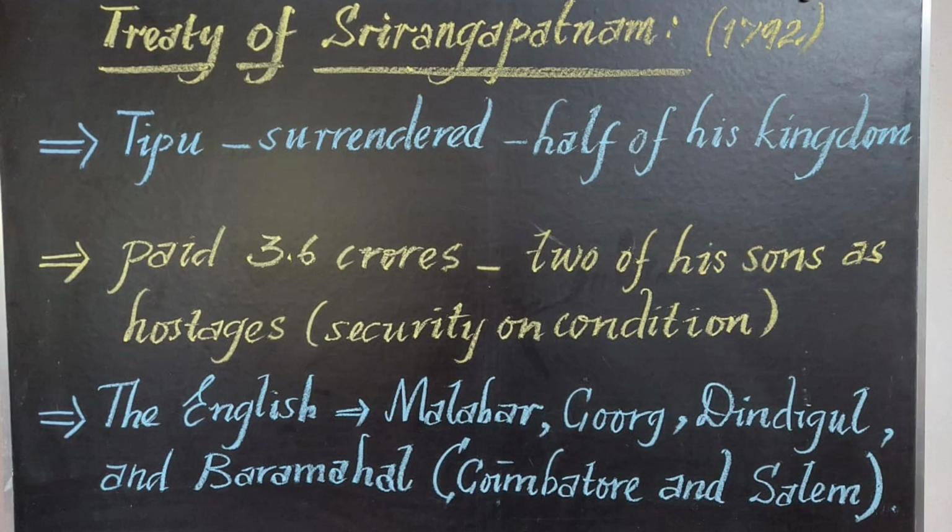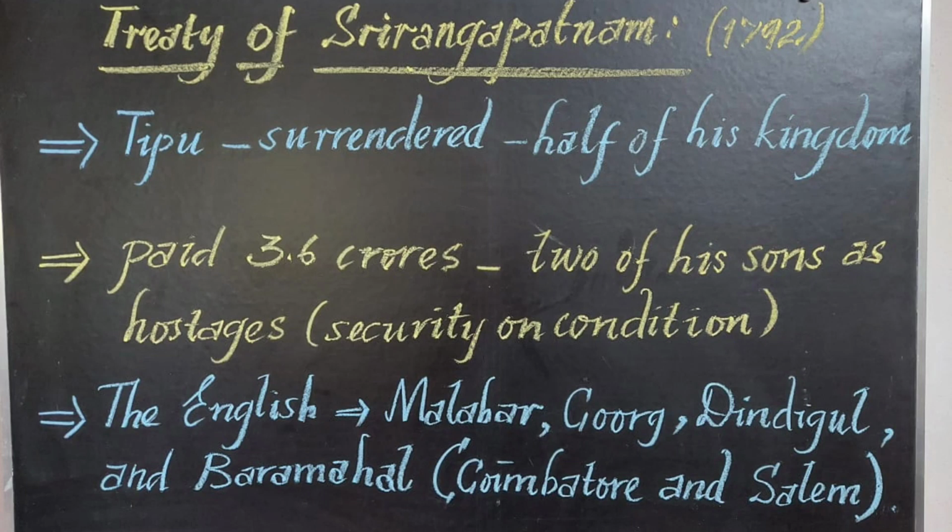But later on in 1790, who took the army in his hand? Cornwallis, the great Governor General of the English. He took the army in his hand and he tried to capture Srirangapatnam by capturing all the hill forts around Srirangapatnam. That was a great loss to Tipu Sultan, so he felt desperate, helpless, and he opened a negotiation to sign a treaty. The Treaty of Srirangapatnam was signed in the year 1792.